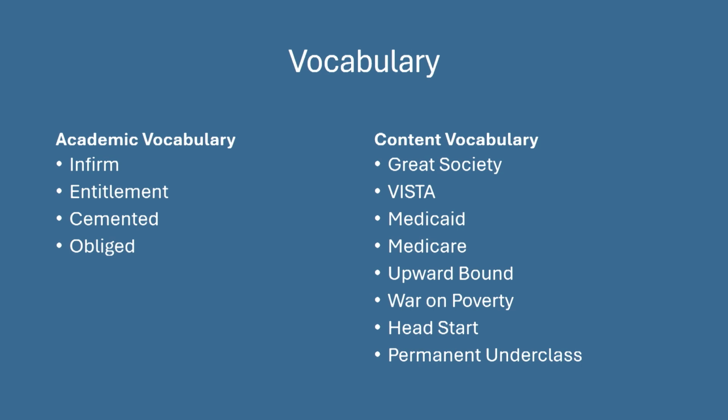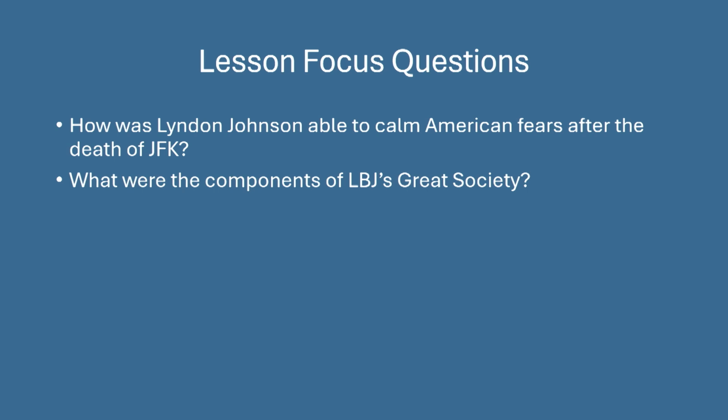For the vocabulary, once again, take your journals out and define these terms for yourself, and we'll try to address as many of them as we can as we go over the lesson. The lesson focus questions, we have 2 for lesson 2. How was Lyndon Johnson able to calm American fears after the death of JFK? And what were the components of LBJ's Great Society?